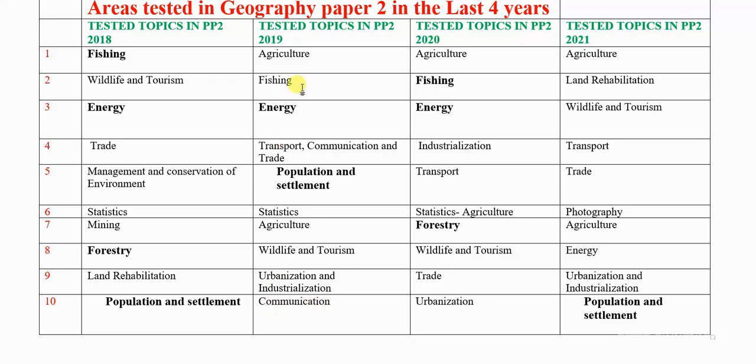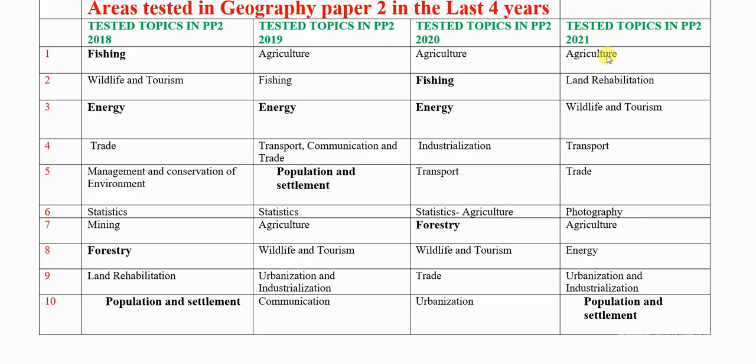So you can compare the questions. Now you can see fishing is almost every year. But 2020, agriculture was number 1. Agriculture, fishing, energy, industrialization, transport, statistics. For 2020, it was forestry, wildlife number 8, trade and urbanization number 10.